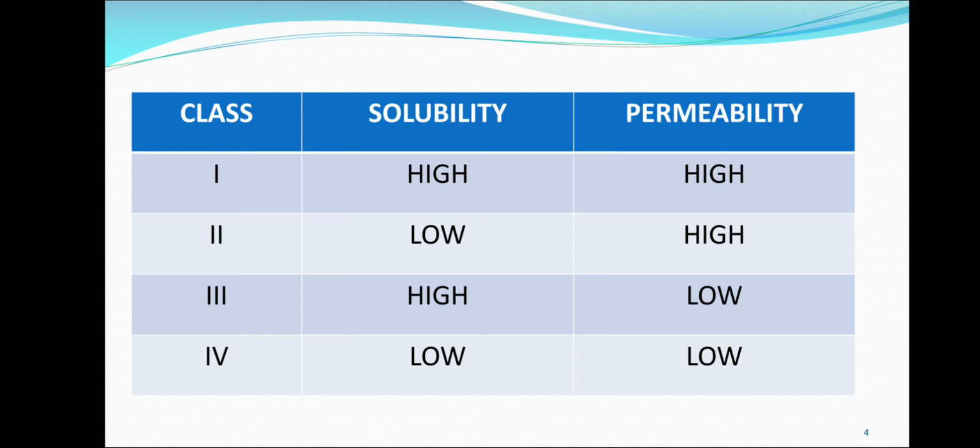This is the classification of the biopharmaceutical system. These are of four types: class 1 drug, class 2 drug, class 3 and class 4 drug. In class 1 drug, it has high solubility, high permeability. Low solubility and high permeability is found in class 2 drugs. High solubility and low permeability is found in class 3 drug. And class 4 drugs have low solubility and low permeability.